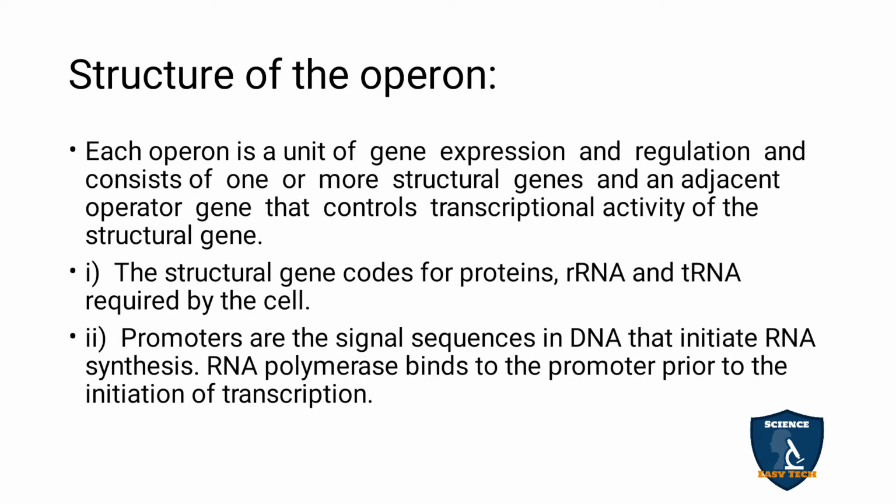Structure of the operon. A group of genes that do the same function is called an operon. Each operon is a unit of gene expression and regulation, and consists of one or more structural genes and an adjacent operator gene, and controls the transcriptional activity of the structural gene. So the operon is a unit in which the genes are expressed and regulated.